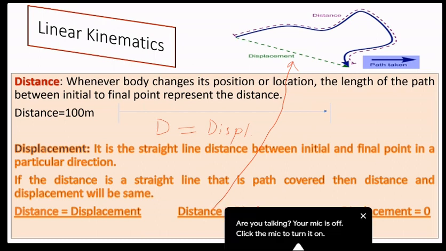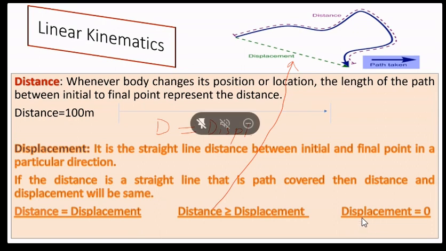So we can say distance can be more than or equal to displacement. Now let's see the last point. The last point says what? Displacement is equal to 0.